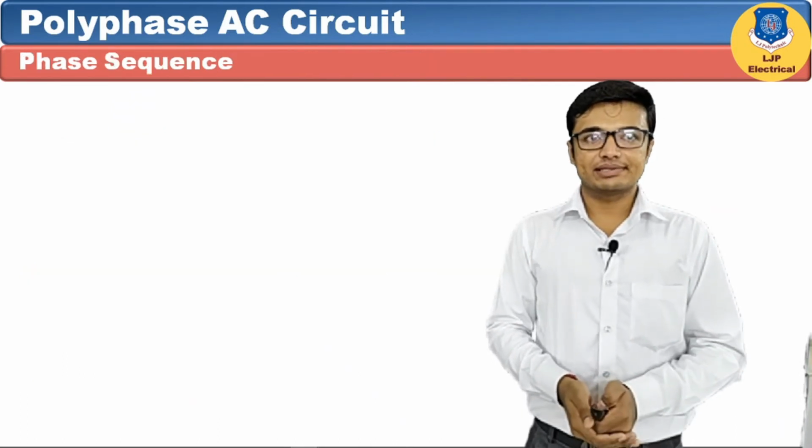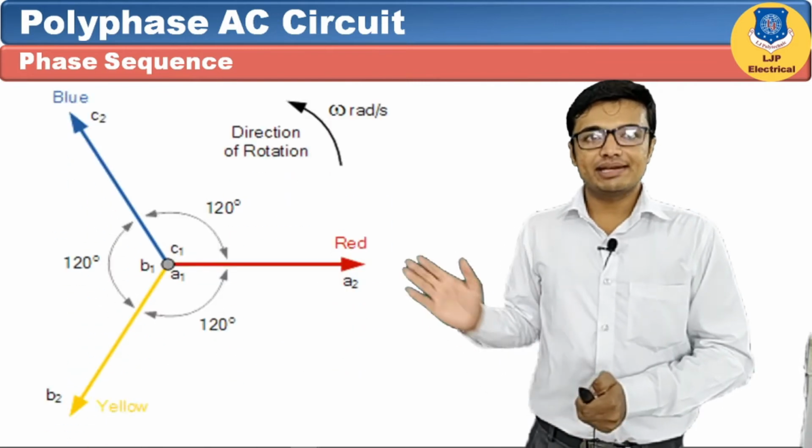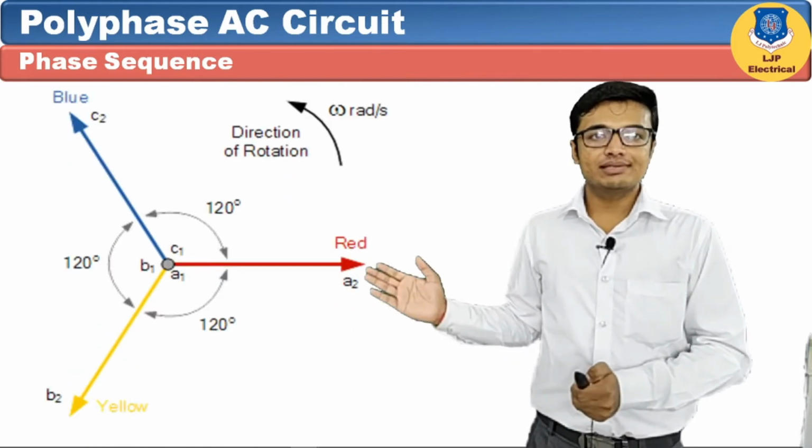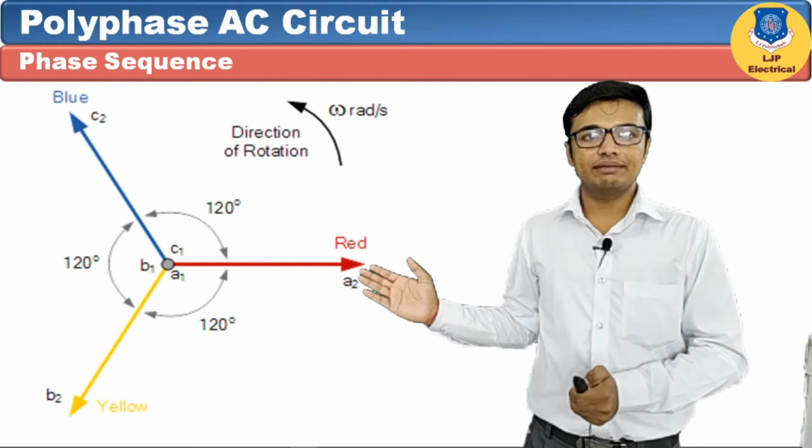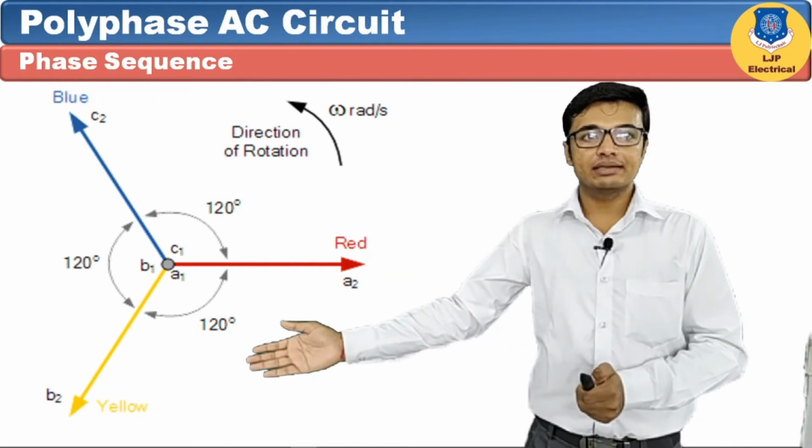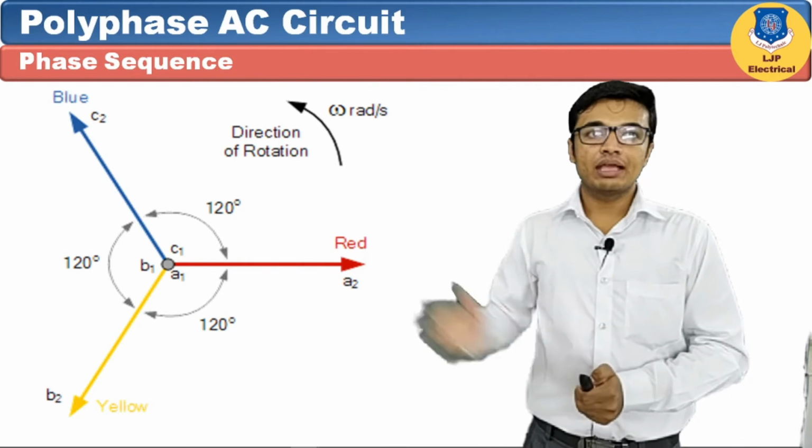Let's see phase sequence in three-phase system. This is a phasor diagram of the three-phase waveform. This is the R phase. At 120 degrees we have shown the yellow phase, Y phase, and after another 120 degrees we have shown the B phase.